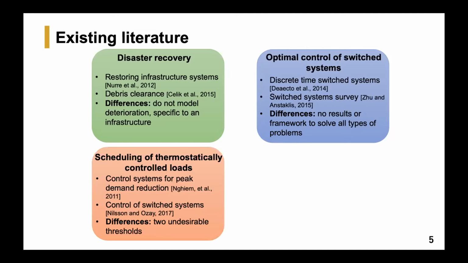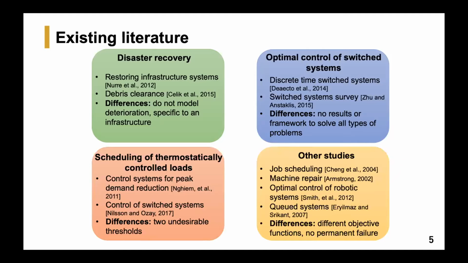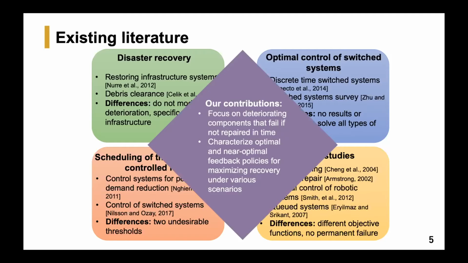Similarly, our problem has high-level analogies to scheduling of thermostatically controlled loads, job scheduling, machine repair, queued systems, and so on. However, there are differences either in terms of the objective functions considered in these works, or in some of these studies there is no notion of permanent failure or permanent repair. Therefore, the optimal policies characterized in these works differ from the policies that we provide. Our contribution is that we focus on deteriorating components that fail if they are not repaired in time, and we characterize optimal and near optimal feedback policies for maximizing recovery under various scenarios.